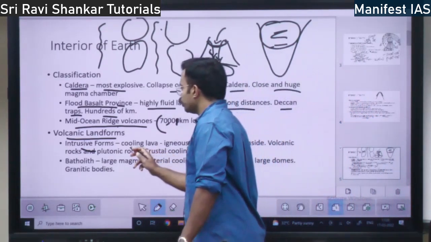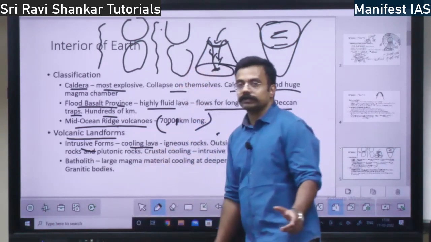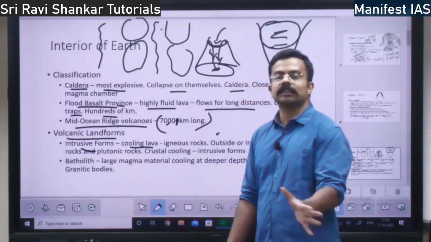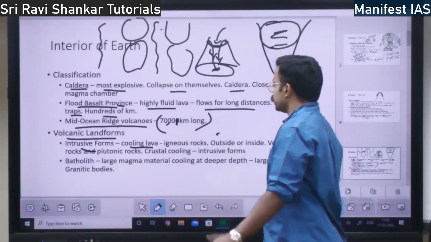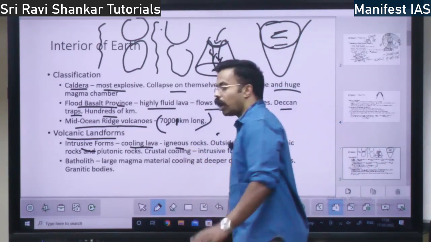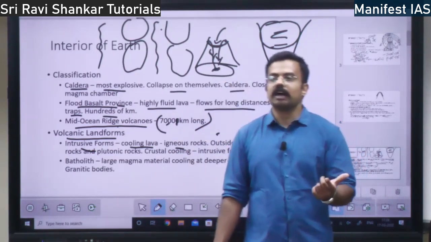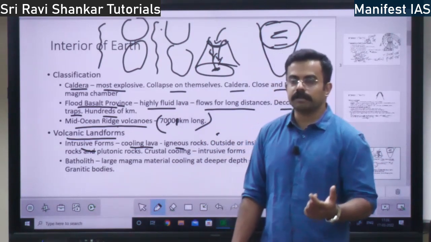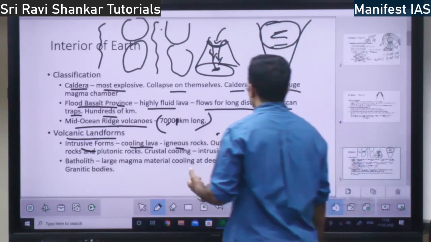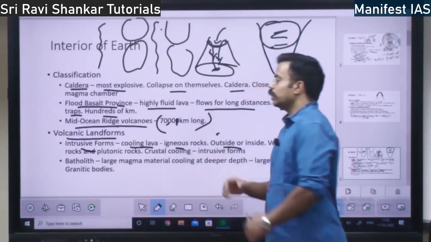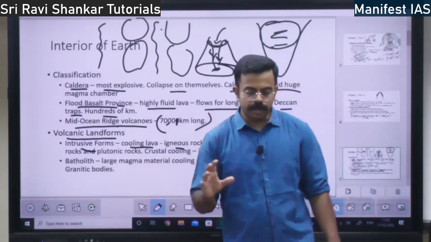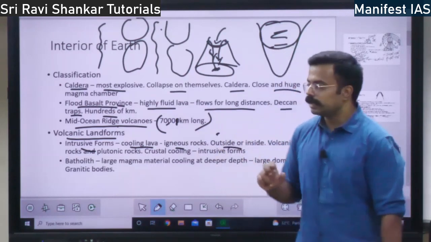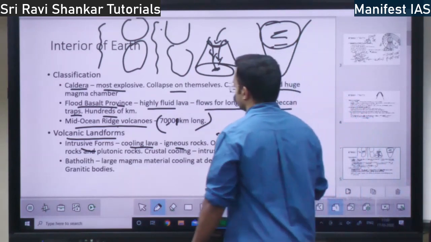If the lava, that is the magma, cools off within the earth, there will be an intrusive landform within the earth. The rocks which are formed out of the lava are called igneous rocks. From the magma, whatever rocks form are called igneous rocks. This lava can cool within the earth or outside the earth. Both sides it can cool, right?